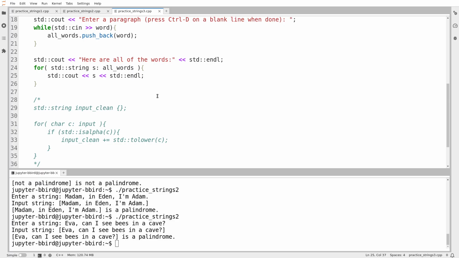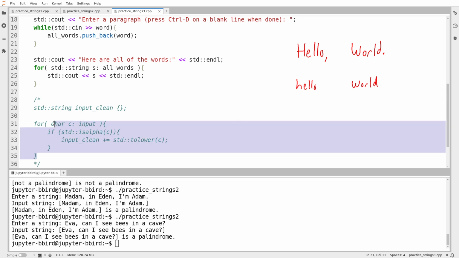The way I'm going to handle this is basically if I get the 2 words hello and then a comma and then the word world and then a dot, before I add them to my all words vector, I'm going to first convert them to lowercase, and then I'm going to strip off all the punctuation. So I'm going to do something very similar to what I did in exercise 2. I'm going to create the clean version of the string.